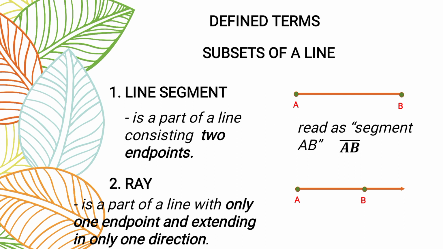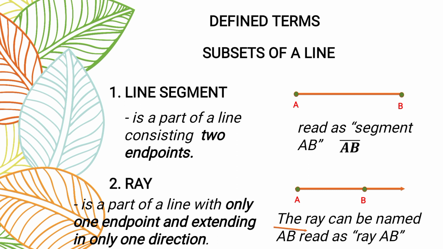So, we have ray AB. As we can see, si A, endpoint siya, while si B, extended pa rin yung kanyang arrow sa side niya. So, the ray can be named as AB, tapos may ray na drawing sa taas, read as ray AB. Ayun po ang difference ng line segment and ray.